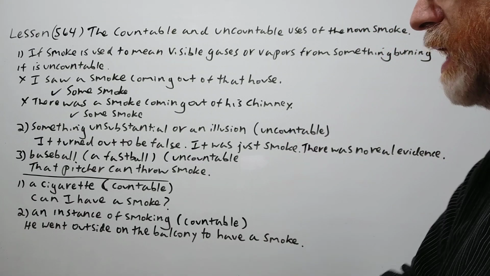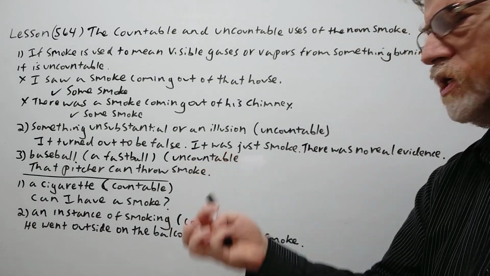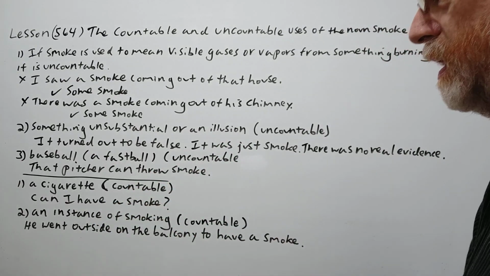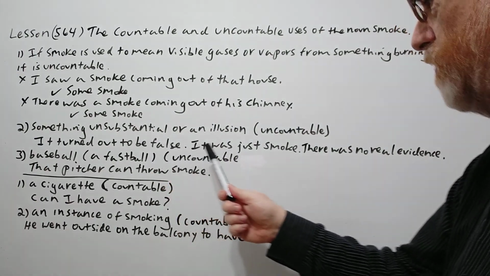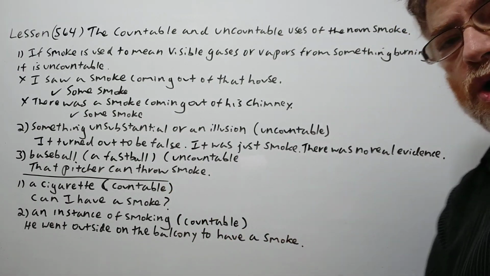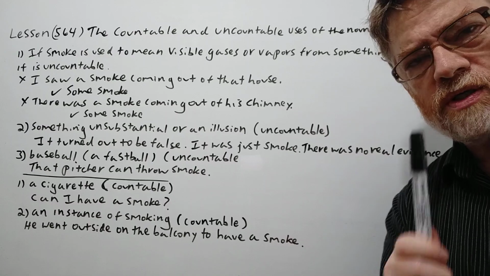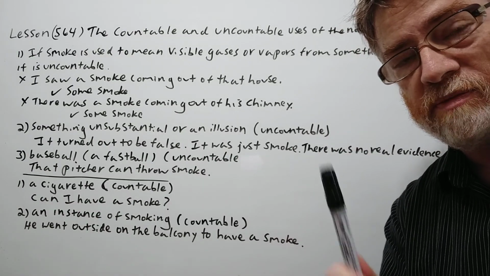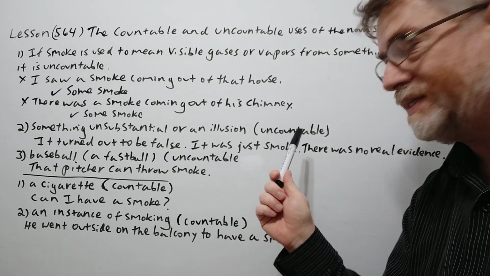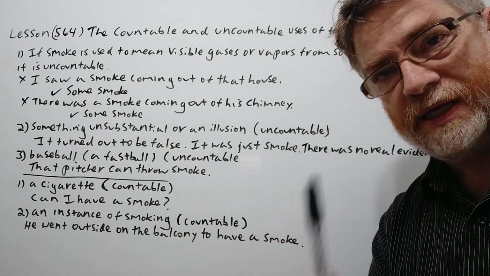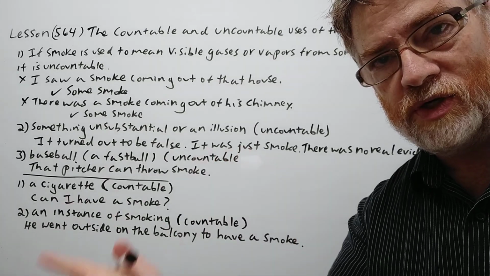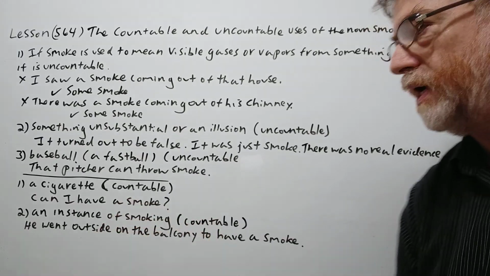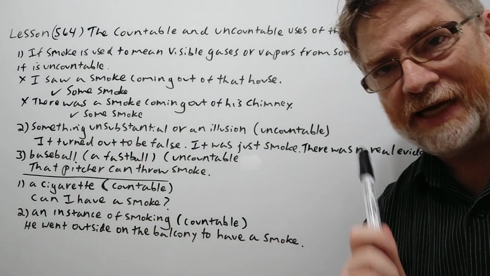Our second meaning, also uncountable: something unsubstantial or an illusion. In this sense, if you use smoke, it's also uncountable. "It turned out to be false. It was just smoke. There was no real evidence." It's also the way the word smoke is sometimes used in another phrase that we have. We say something is smoke and mirrors. It has the same meaning here, and it would be uncountable in that sense. It's just an illusion. Somebody's putting something up so that you don't really see the truth or what's happening. In that sense, it is uncountable.